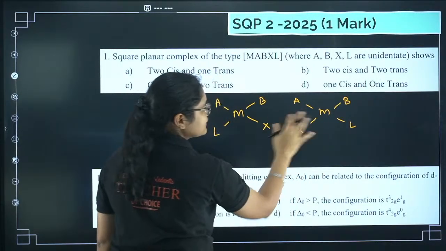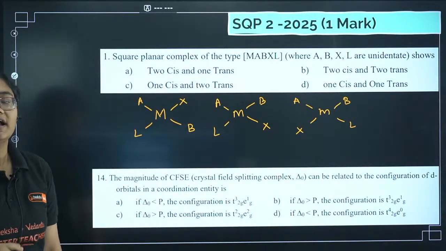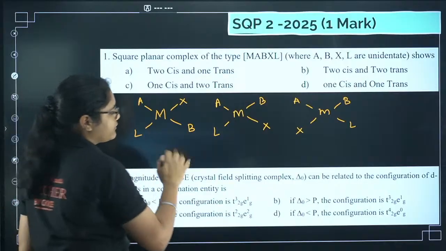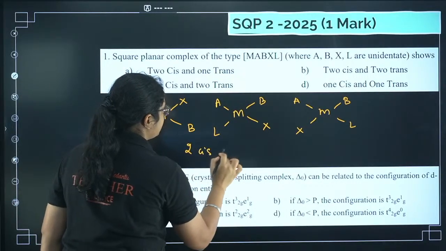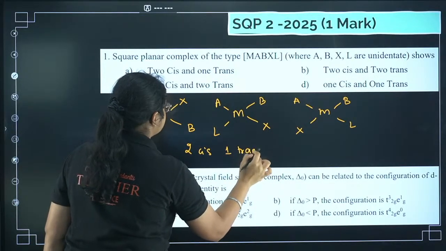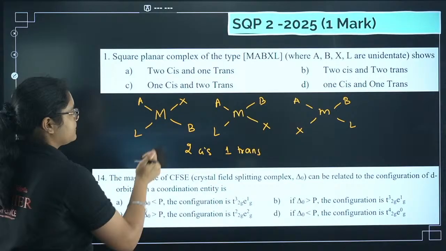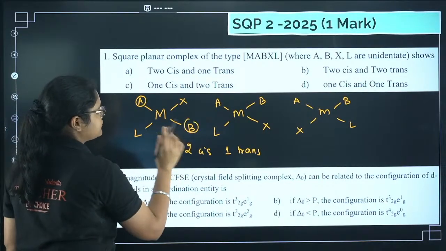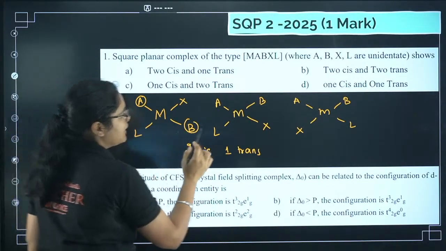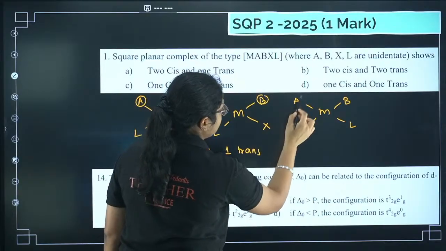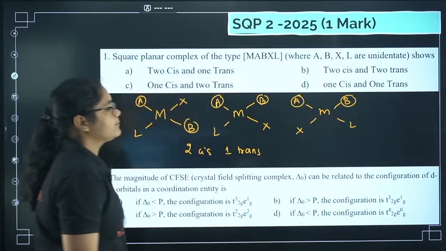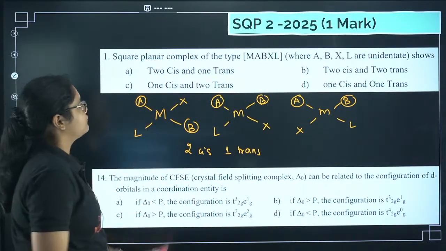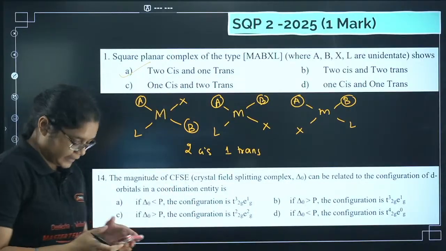So these are the three types of isomers you will get. Out of these three, 2 we will get as cis and 1 as trans. Means if you are considering A and B, in one isomer A and B are opposite. In the other two isomers you find A and B on the same side. So that is why you will get 2 cis and 1 trans. That is option A here.